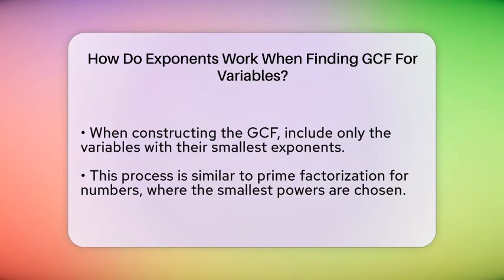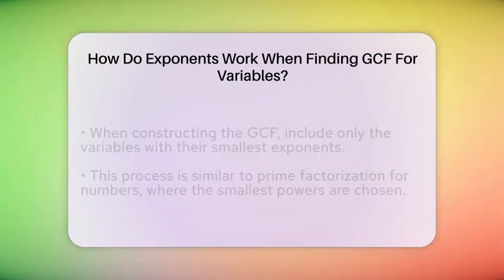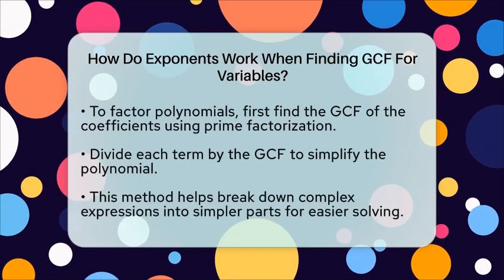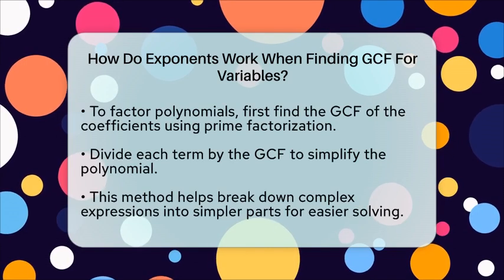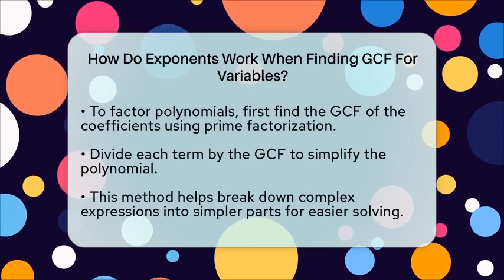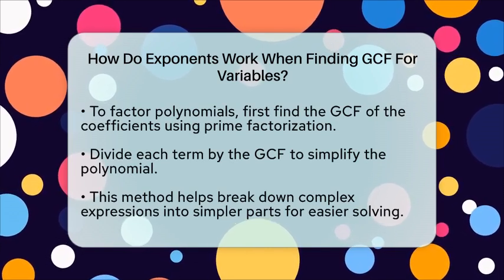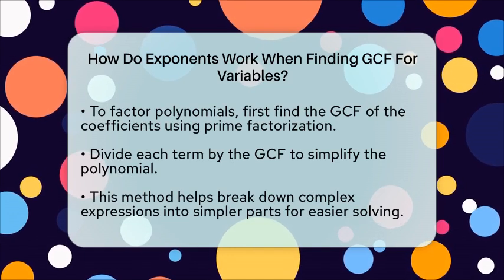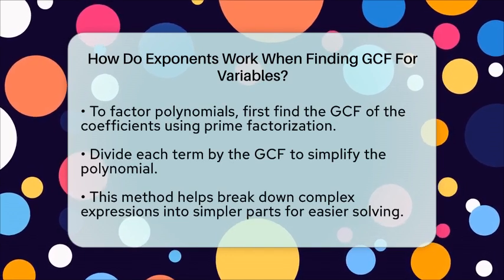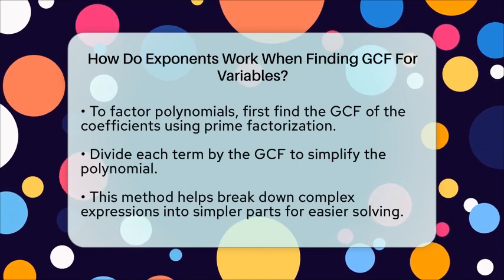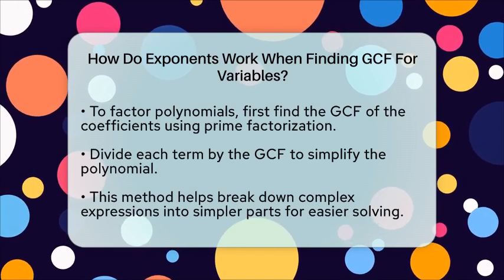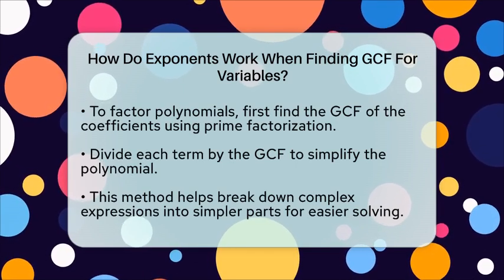When factoring polynomials, you first find the GCF of the coefficients, which are the numbers, by prime factorization. Then, for the variables, you apply the same rule of choosing the smallest exponents. Once you identify the GCF, you can divide each term by it, simplifying the entire expression. This process makes it easier to work with complex polynomials and prepares them for further factoring steps.